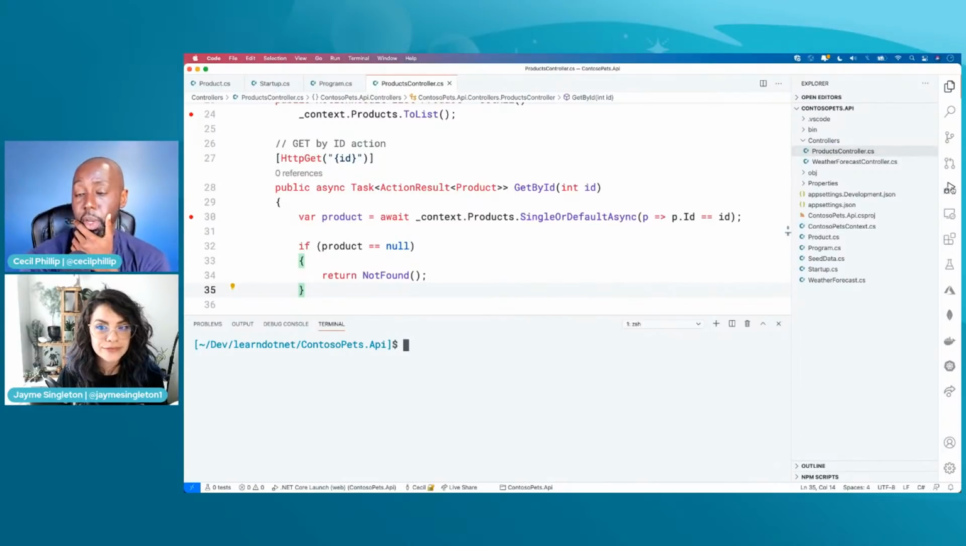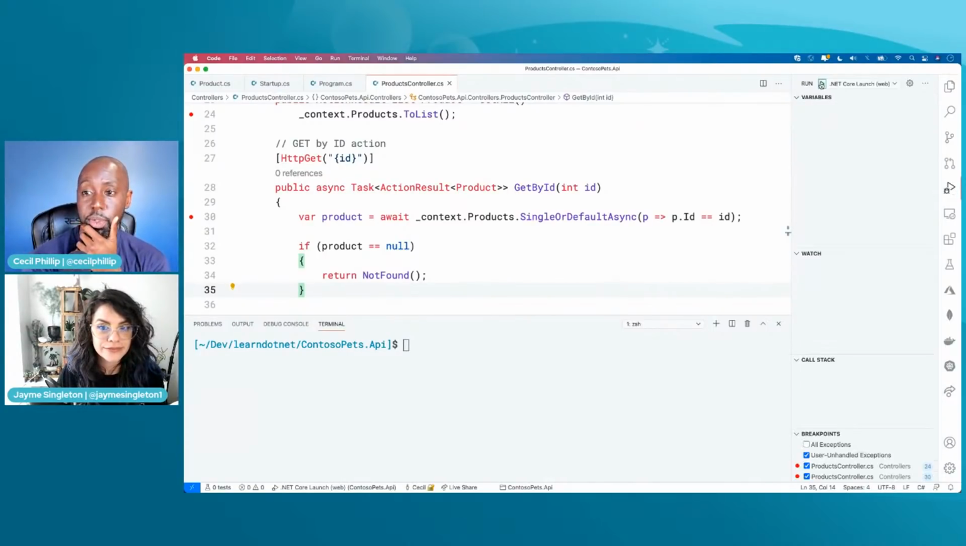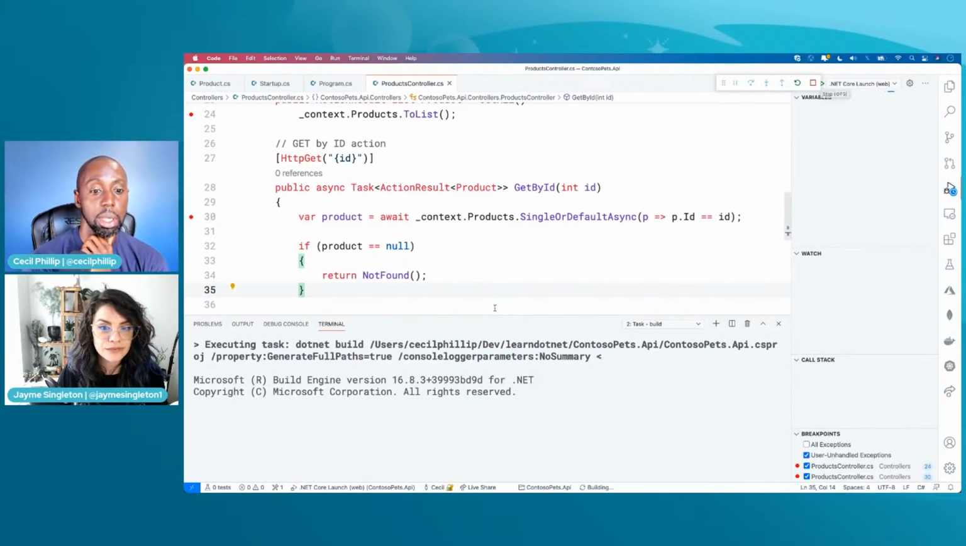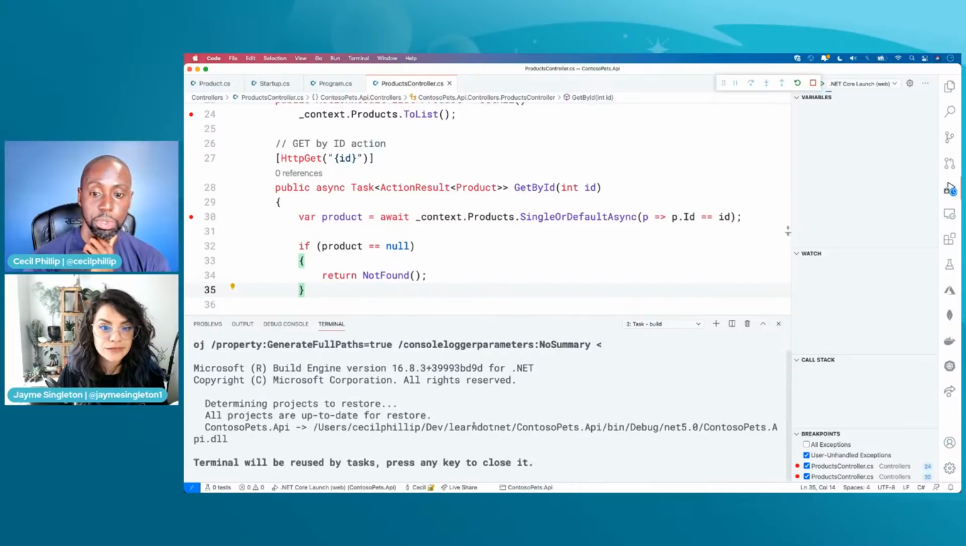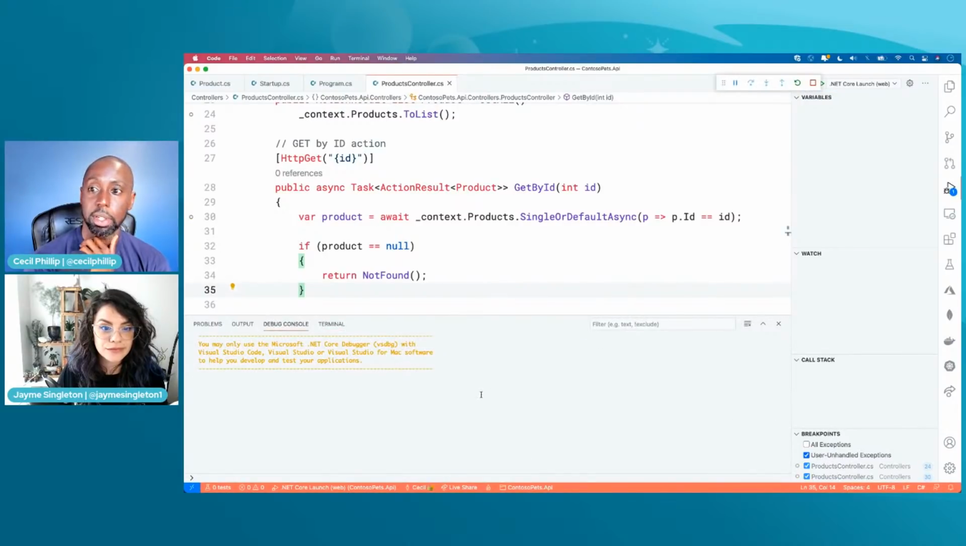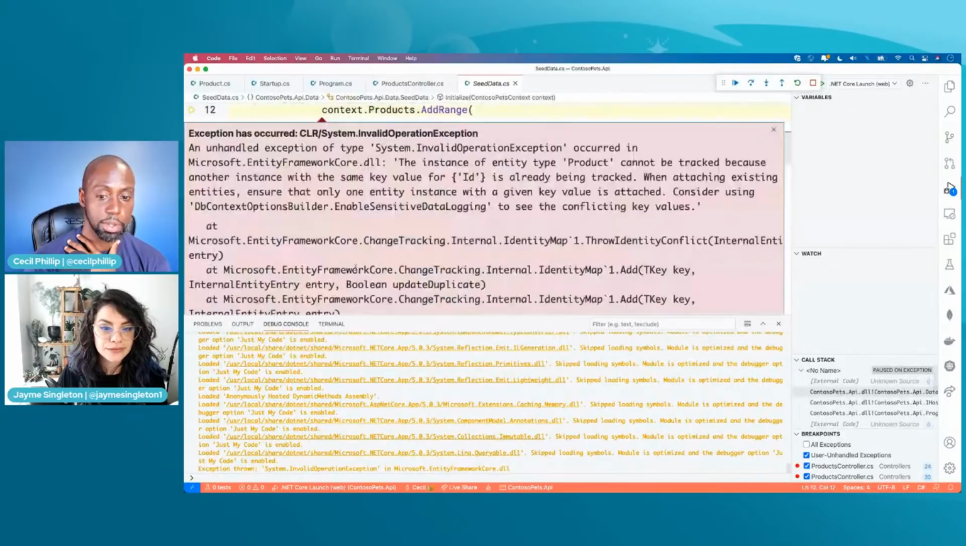I'm just going to run this the regular way. I'm going to hit this debug window, just like we were doing before. We're no longer running it in the command line. And hopefully this is going to build it. Okay, that looks good.